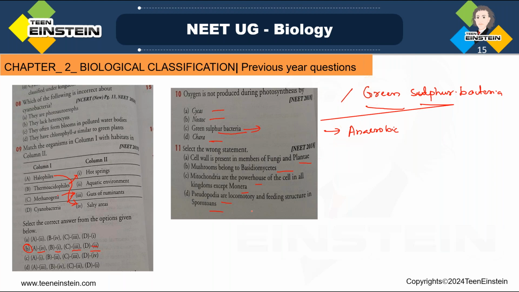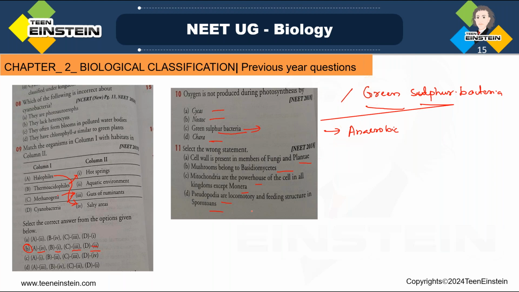And sporozoans don't have any locomotory structure. So which is the wrong answer? Wrong statement among this? Pseudopodia are the locomotory and feeding structures in sporozoans. Why are we saying it is wrong? Sporozoans don't have any locomotory structures. So no need to tell about their locomotory structure. That's how we need to give the statement.